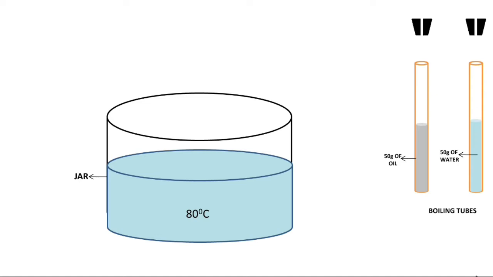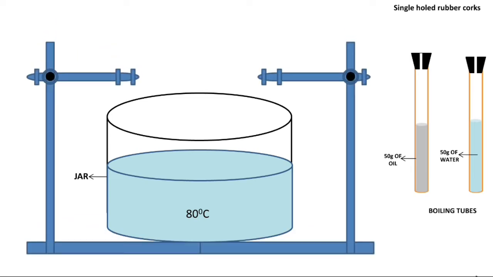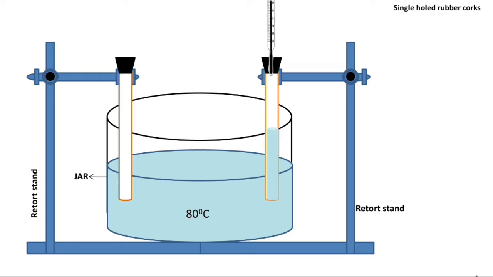With single hole rubber corks, now clamp them to a retort stand and place them in a jar of hot water. Insert the two thermometers through the holes of the cork, one each into the two test tubes. Observe the readings of the thermometers for every 3 minutes. Note the readings in your notebook.